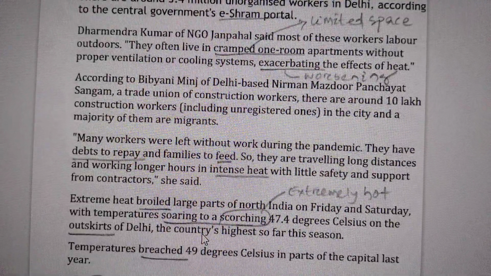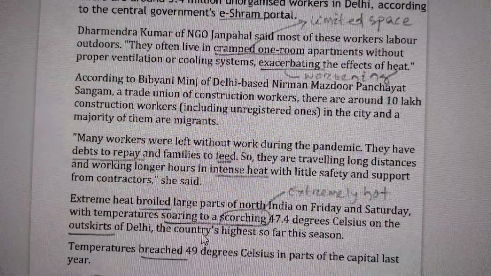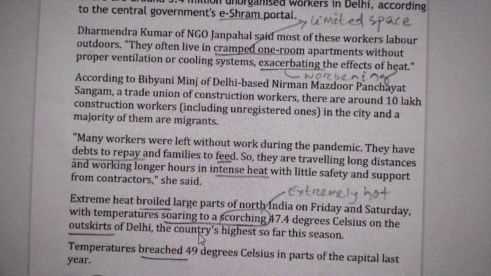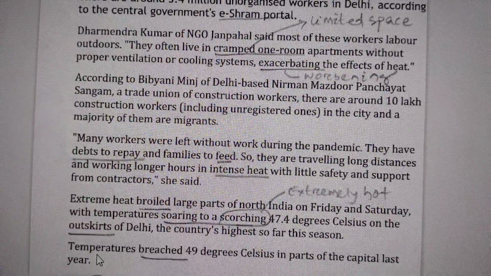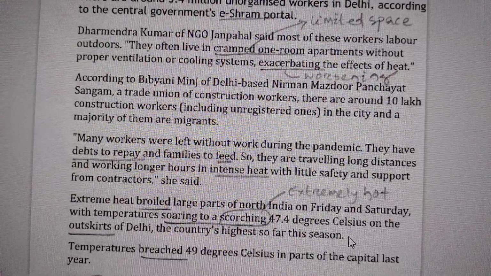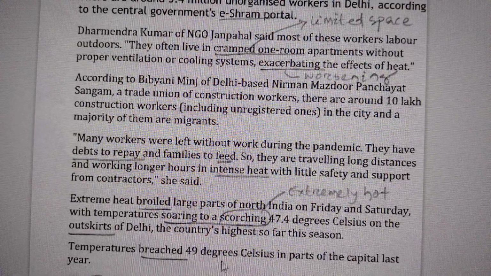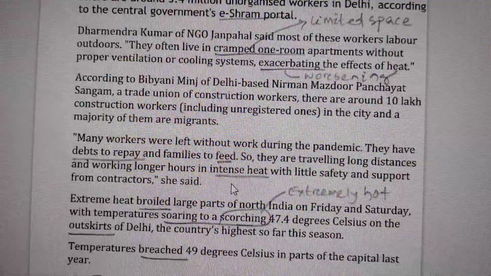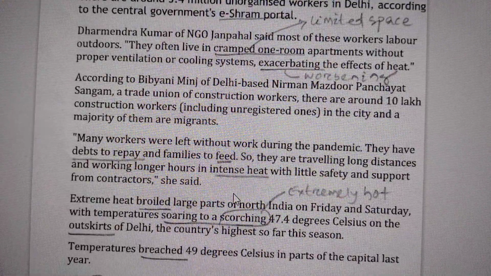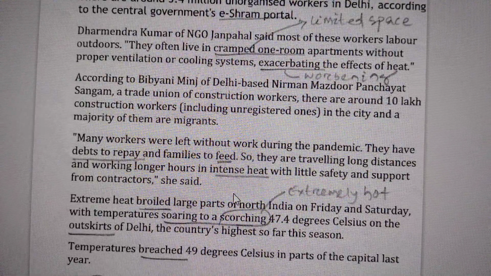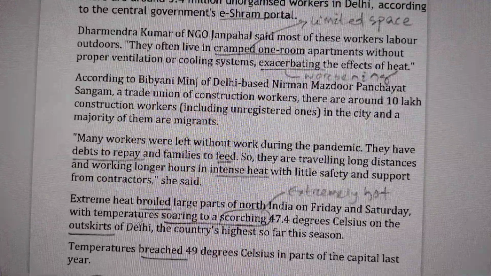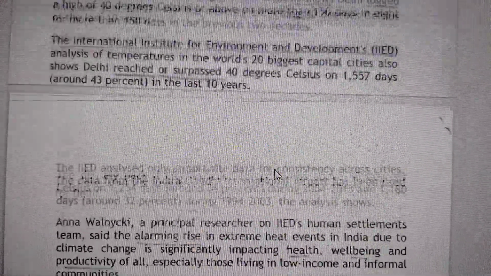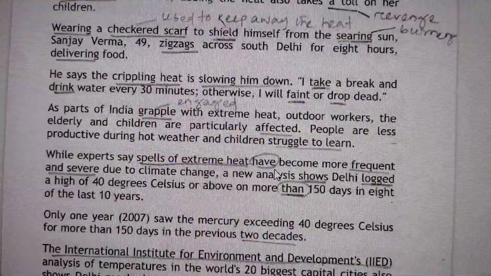So this particular word we can use while speaking and writing, and we need to understand its synonyms. The country's highest season temperatures breached 49 degrees Celsius in parts of the capital last year. Breached means crossed. Since last year is used, it is in simple past. So in this way we can understand and analyze these passages.